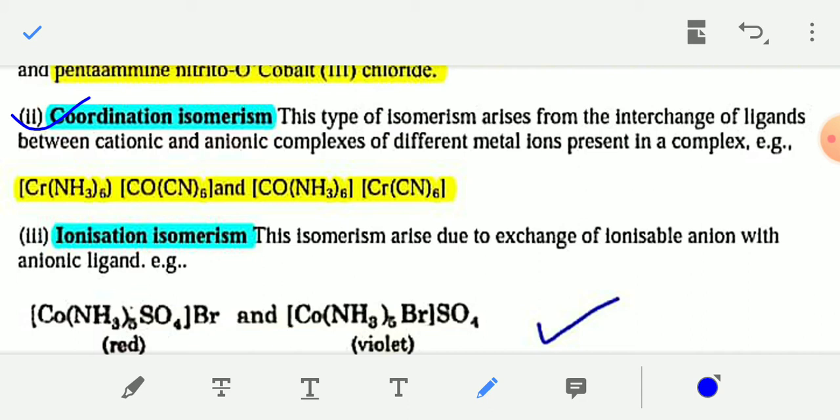Say two compounds are given. In the first case, the compound is [Co(NH3)6][Cr(CN)6].